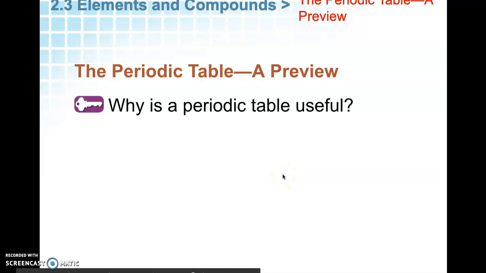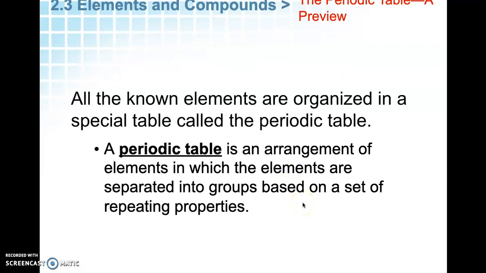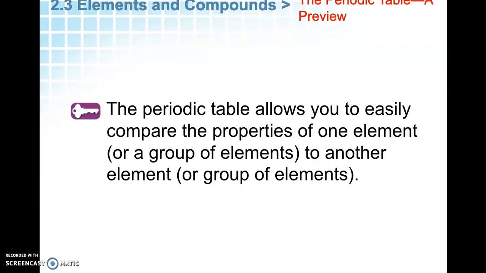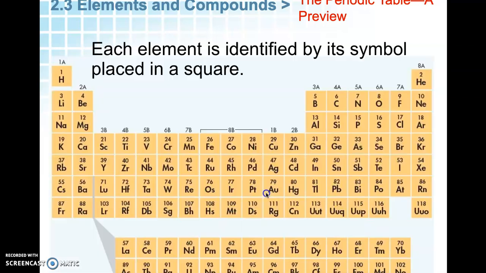Quickly, why is a periodic table useful? A periodic table is an arrangement of elements where the elements are separated into groups based on properties. The periodic table allows you to easily compare the properties of one element to another element, so one group to another. So as we look at the periodic table, as we go up and down, these are groups. And we'll do some stuff with the periodic table later on to really delve into the groups, but you can see that there's symbols in each square, and that tells us the elements that we're talking about instead of writing out the names.